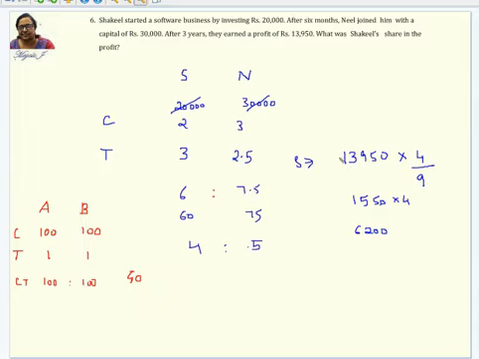So what will be the share of Shakil? Shakil will be getting 4 out of these 9 parts. So 4 by 9 into this profit, right? If you calculate, it's going to be 6,200. Next problem.